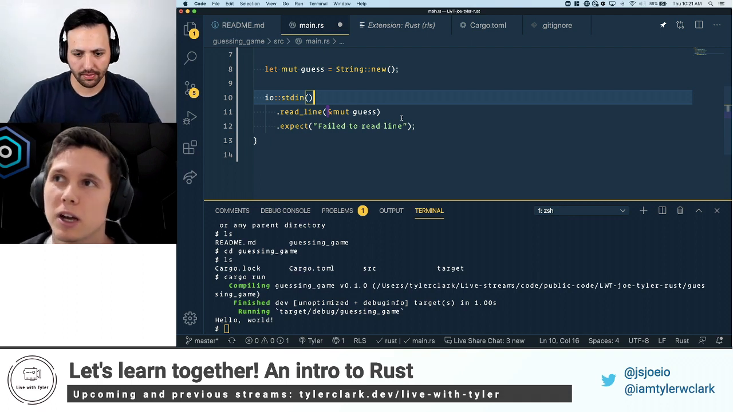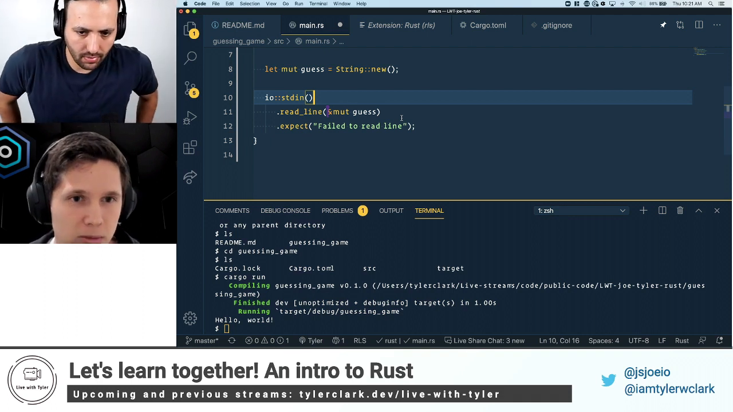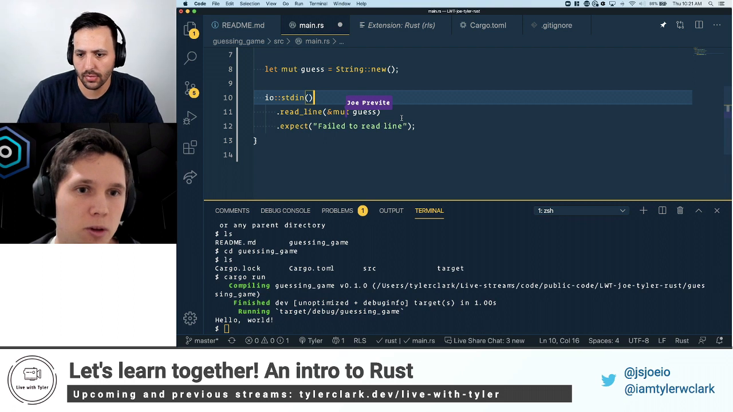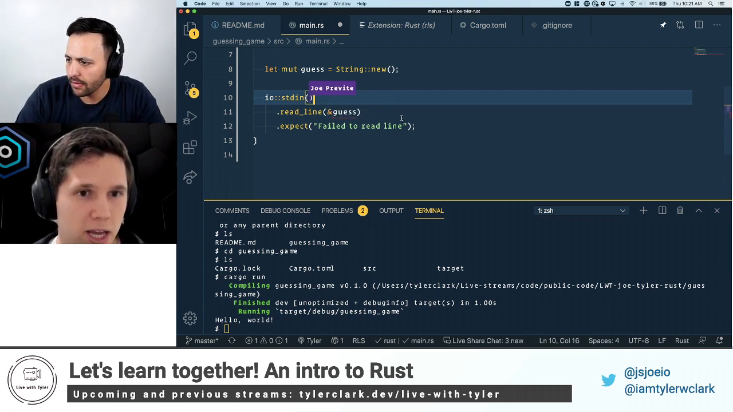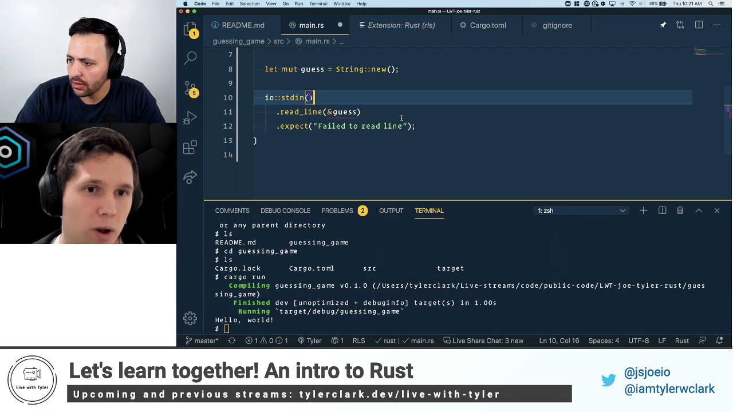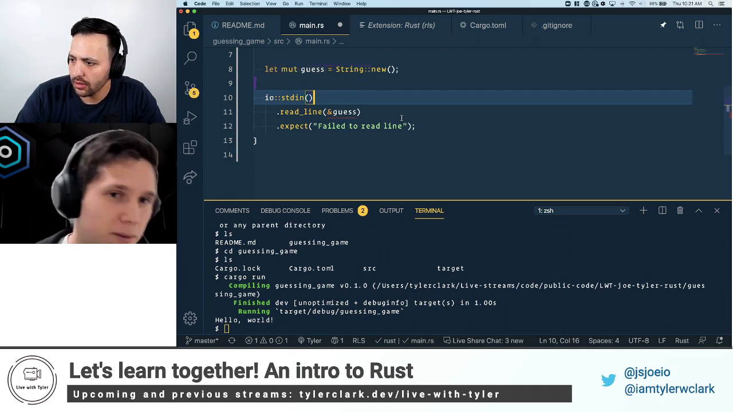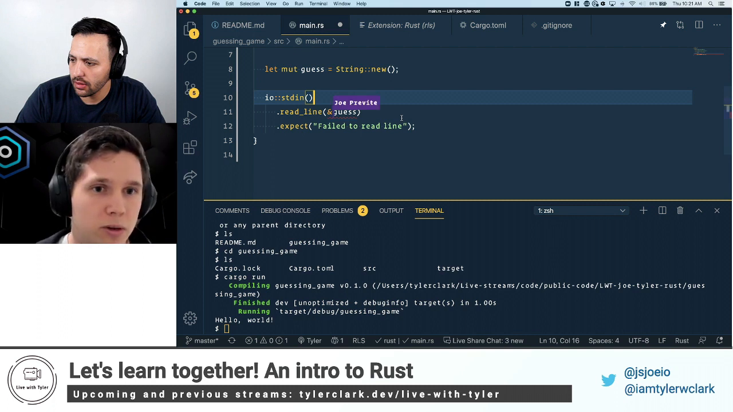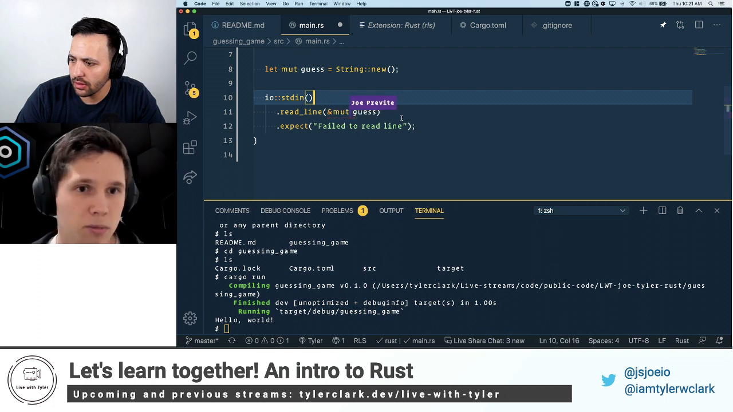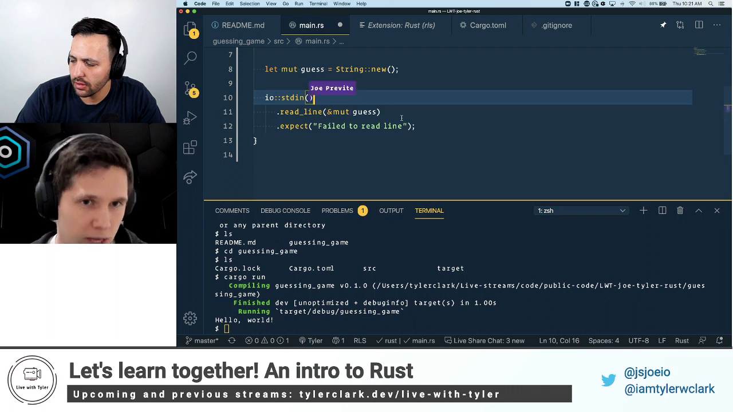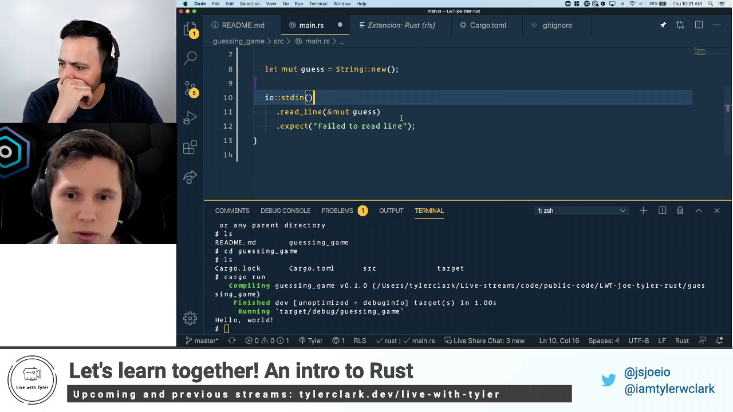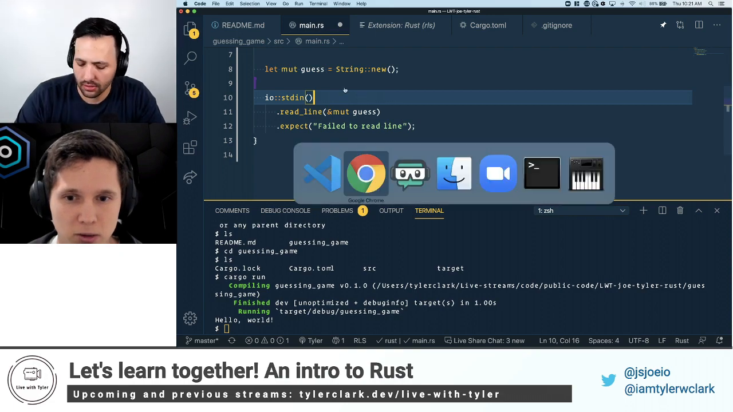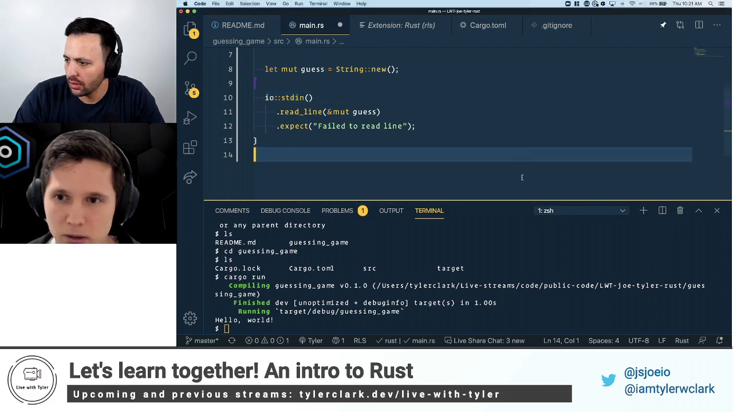Essentially it's the reference operator. If we take out mut for a second and just had &guess, we're referencing this guess. We're referencing it, but we want to mutate it, so we want a mutable reference. That's why we use the mut keyword right there. If you scroll down in the docs, it explains it a little bit as well.